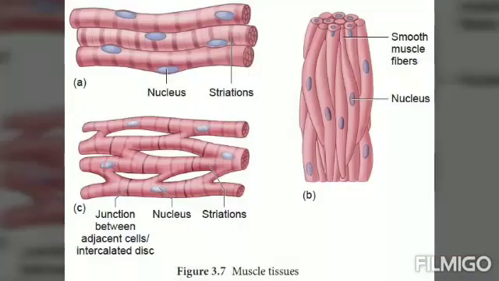Now children, we will know about the next type of tissue, that is the muscular tissue. Muscular tissues, as you all know, are basically made up of muscle fibers, and the cells are elongated in shape. These cells are made up of two types of contractile proteins, the myosin and the actin. And these myosin and actin will actually help in the shortening or the elongation of the muscle cells. Now according to their location, function and structure, the muscular tissues are categorized into three basic types. So we will know about the three kinds of muscular tissues.